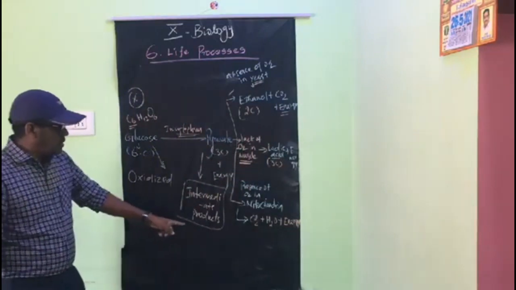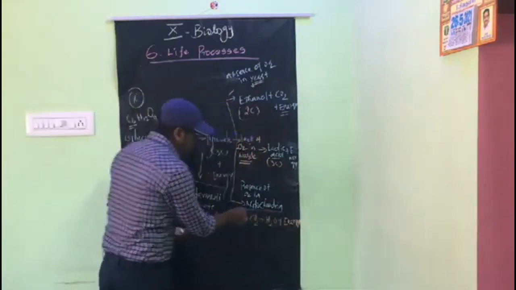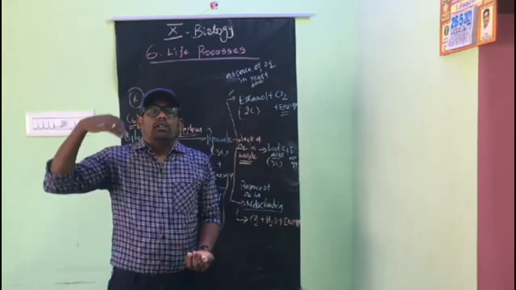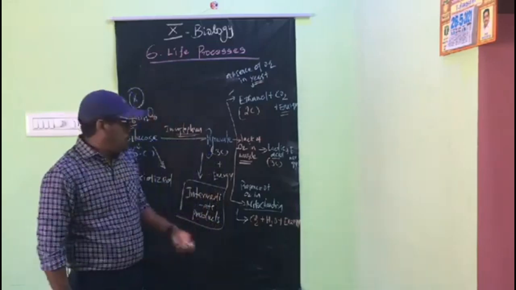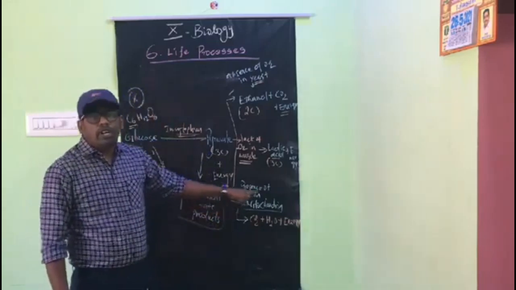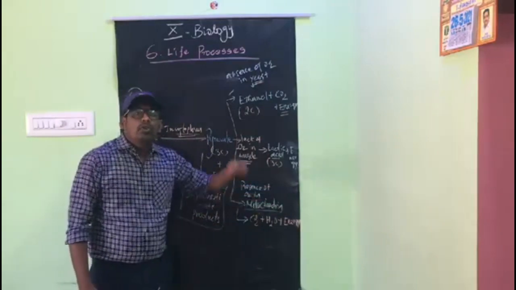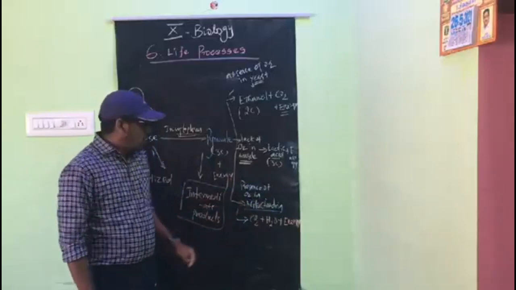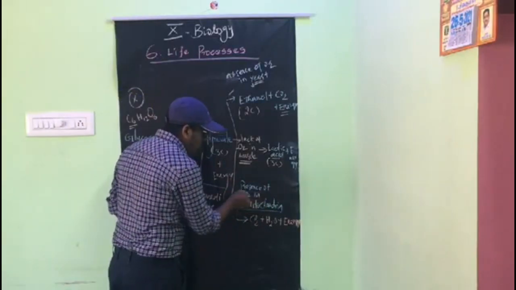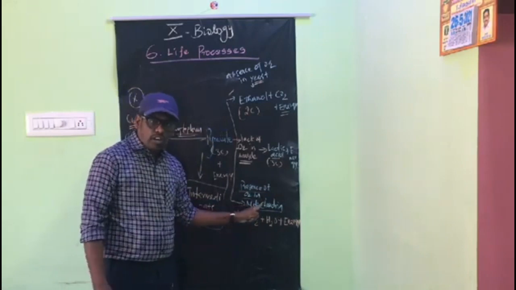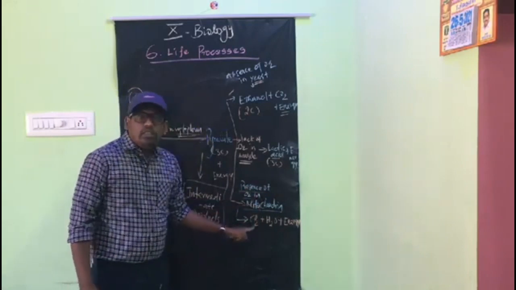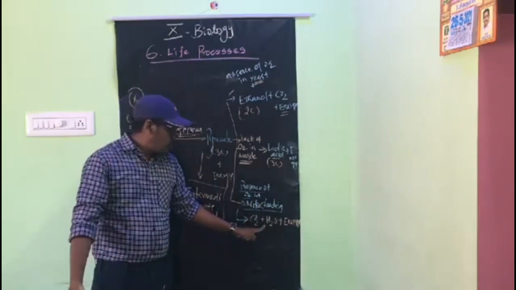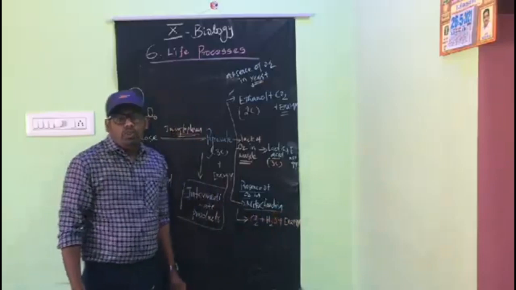And next one is in mitochondria. We are studying that the mitochondria is the powerhouse of the cell. Why is it called the powerhouse? Because it produces ATP. That's why it is called the powerhouse of the cell. So in the presence of oxygen, in the mitochondria, what will happen? CO2 is produced, water vapor, water is produced, and finally energy is produced.